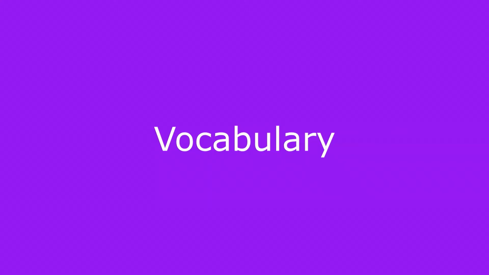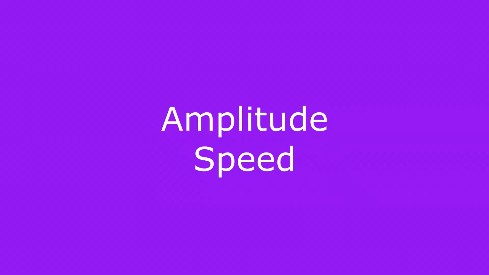There are some words which we use to describe a wave more specifically. For example, we can talk about the amplitude and the speed of a wave. Let's first learn about the amplitude of a water wave. The water here is still. There are no waves, and the water is in its rest position.